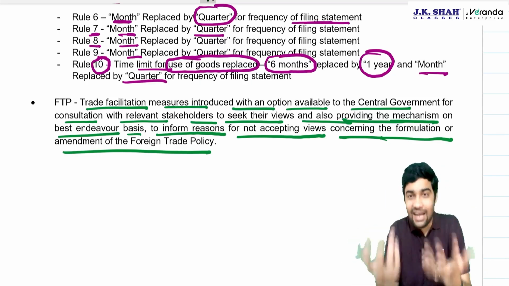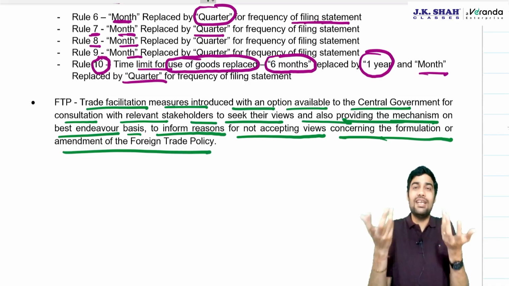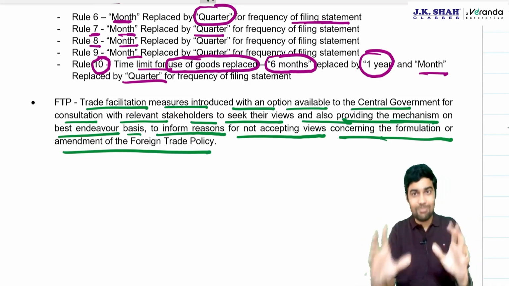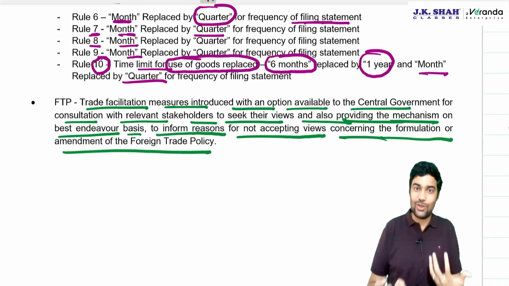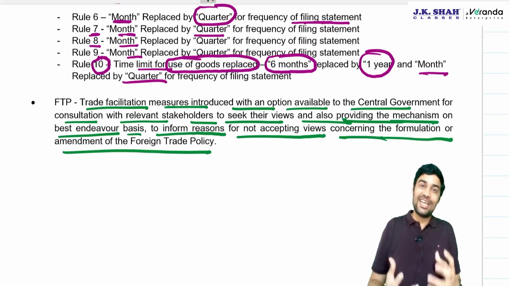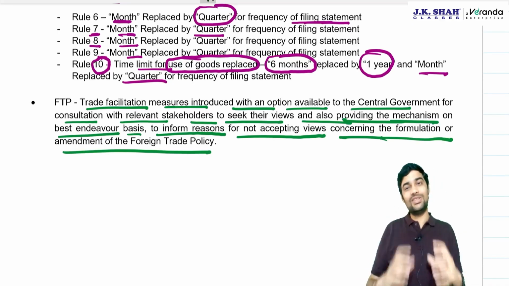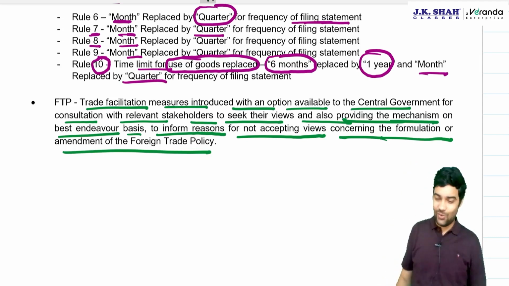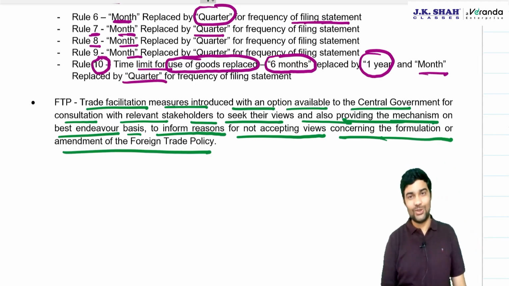Earlier, government never used to give a reason. Now government is saying we will try our best to give the reasons as to why we did not accept the views given by the industry. So it's a good step, and let's see how it will happen in the times to come.